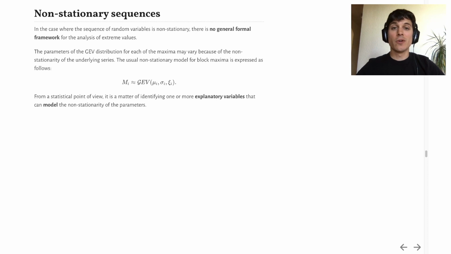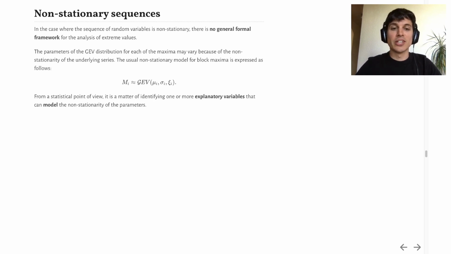A key feature of Extremes is its capability to deal with non-stationary sequences. Now, in the case where the sequence of random variables is non-stationary, there is no general formal framework for the analysis of extreme values. Generally, pragmatic methods are used. For example, the parameters of the GEV distribution for each of the maxima may vary because of the non-stationarity of the underlying series.